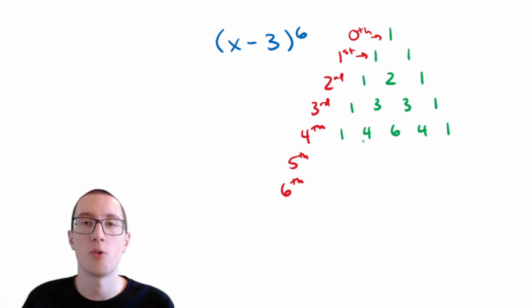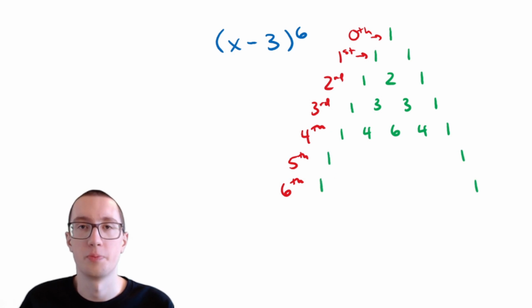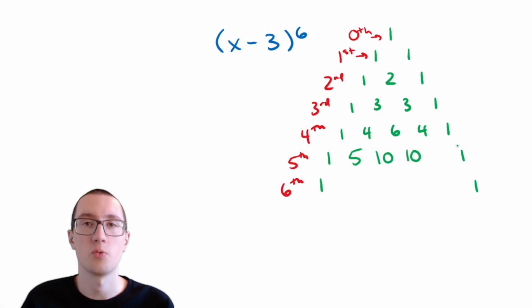So let's go ahead and continue on the triangle. Remember, there's always 1s on the outside. And for the rest, we just use basic addition. So for this number here, we just take 1 plus 4. 1 plus 4 is 5. 4 plus 6 is 10. 6 plus 4 is 10. And 4 plus 1 is 5.